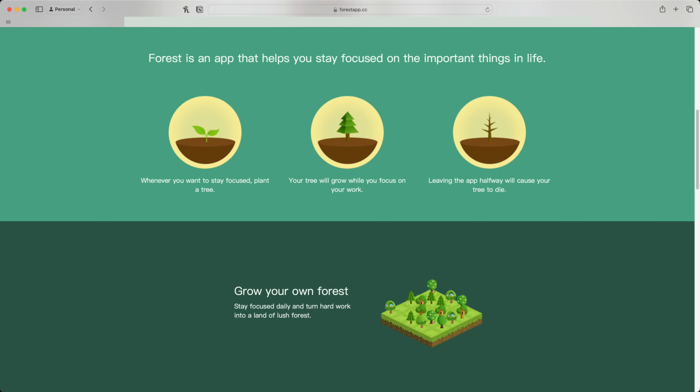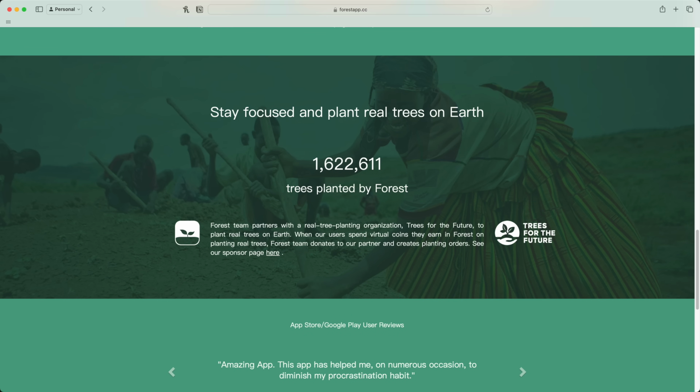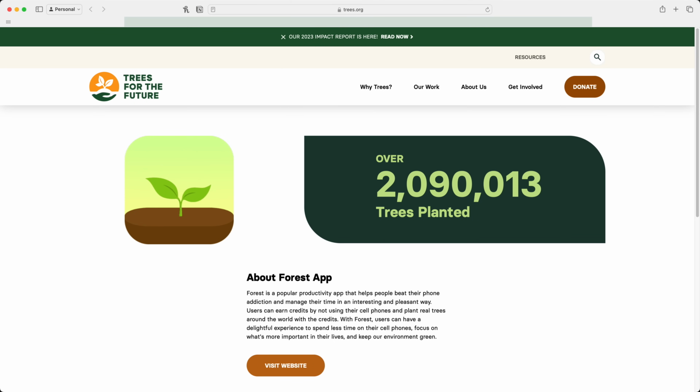As a bonus, you earn virtual coins for completing focus sessions. The app has partnered with a real tree planting organization called Trees for the Future, allowing users to spend their virtual currency on planting real trees in the physical world. So not only are you getting your own work done, but you're also helping to make the real world that little bit better. While this app is more lighthearted compared to others featured in this video, it genuinely helps me to stay focused and productive. So I believe it deserves a place in a productivity video.